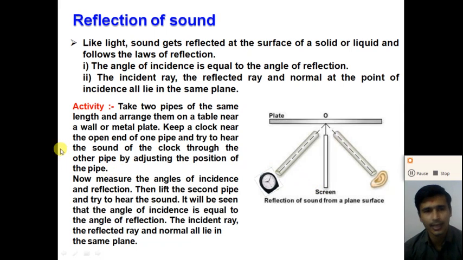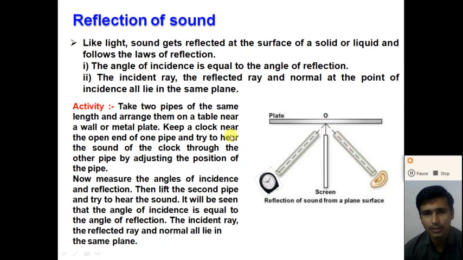Let us take an activity. Take two pipes of the same length and arrange them on a table near a wall or a metal plate, right? So consider this type of metal plate. Take two hollow pipes of the same length and same diameter and arrange them near this type of plate or near the wall, right?